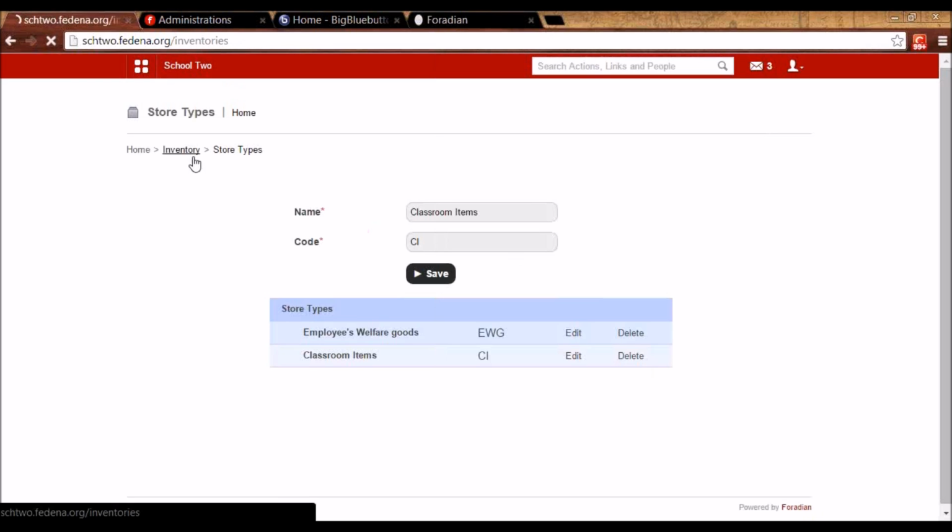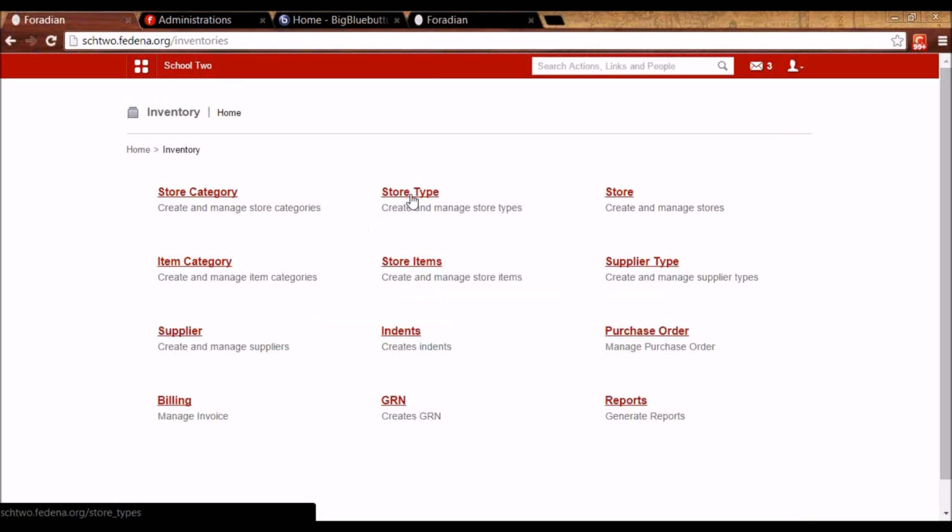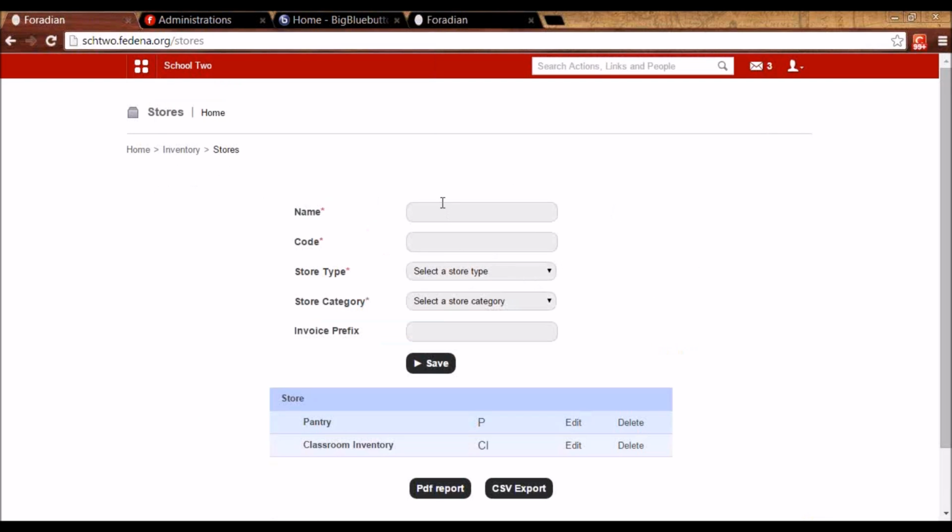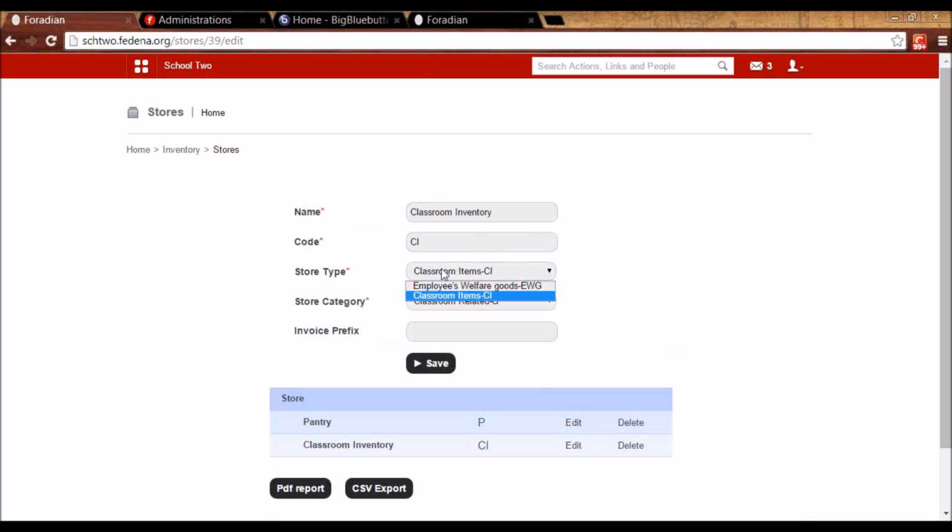And these two that we just created, the store category and store type, will be asked in store. When I create a store here, let's say I've created a store called classroom inventory, which has dusters, chalks, markers, and so on. So I have to select the store type that I've already created, and I have to select the store category. I have to give a code, of course, which is a short form for this store, and the invoice prefix.